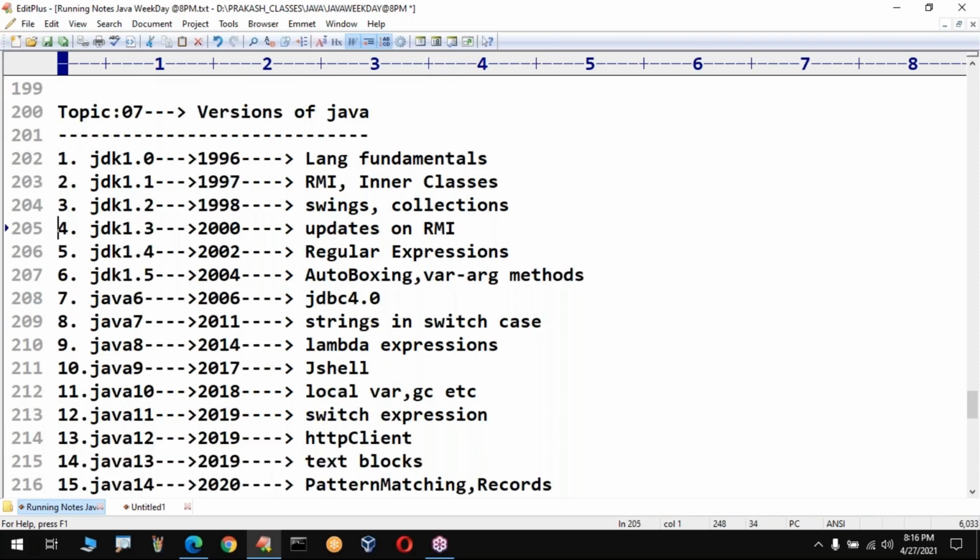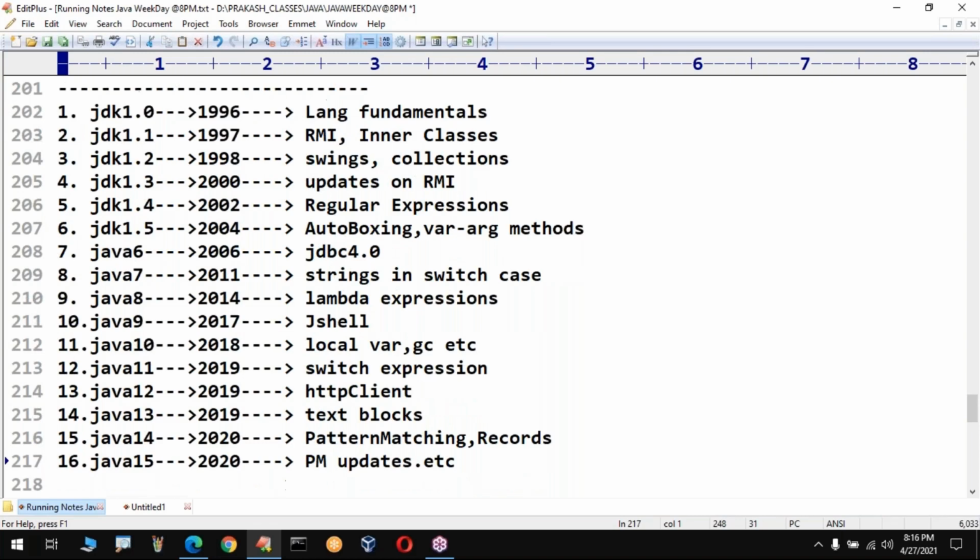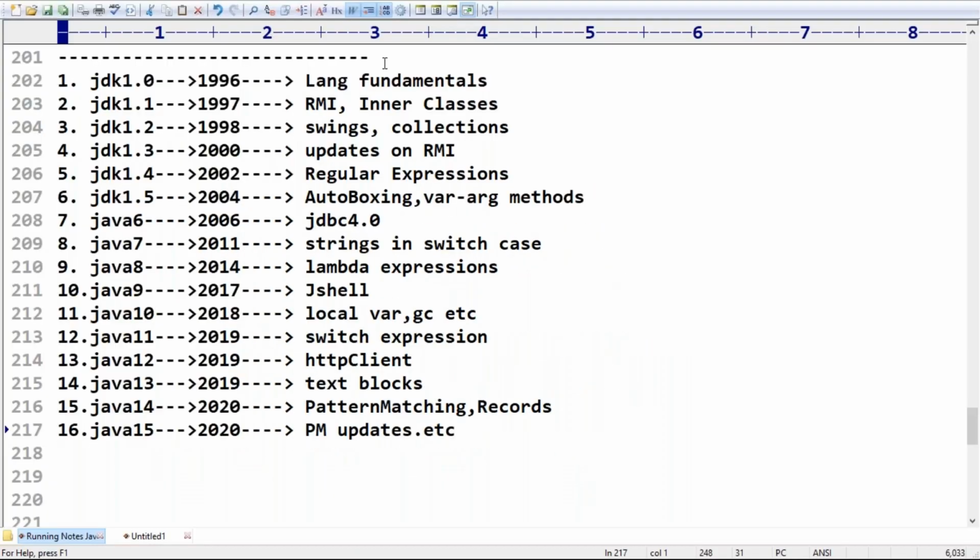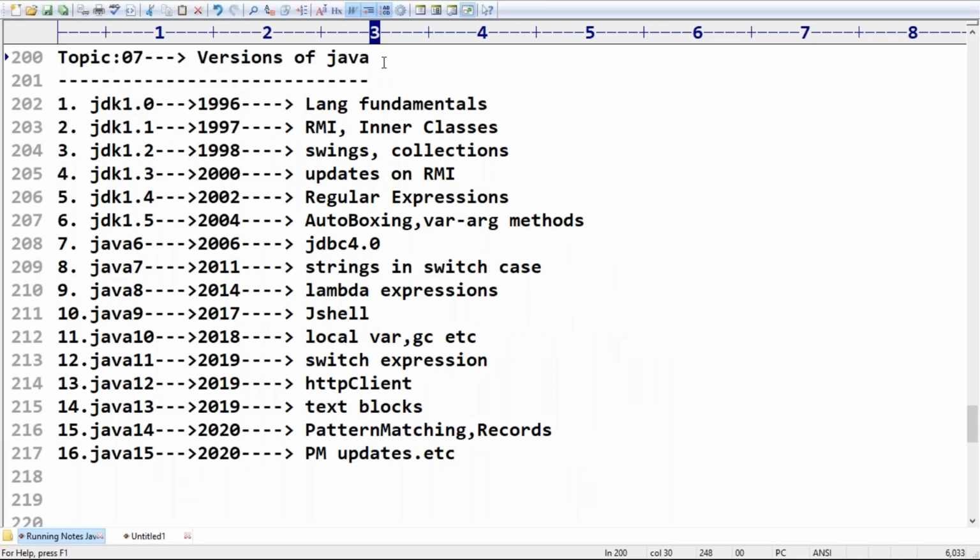So these are the various versions available in Java. In total, how many versions are there? 16, starting from 1.0 to 15. But officially you have to use these names, because it is the first version, right? As part of alpha and beta versions they released it. So the latest version of Java is 15. Our complete course will be on Java 15 only.